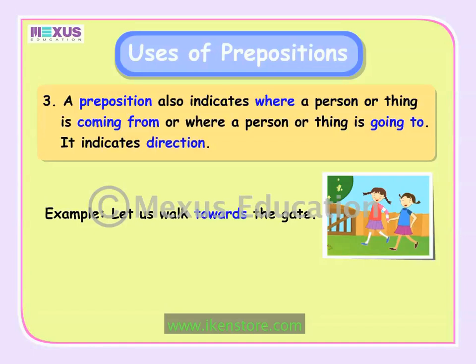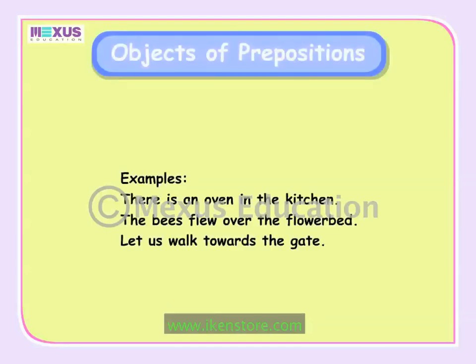Now that we have learned about the uses of prepositions, let us look at the kinds of prepositions. In all the three examples mentioned here, the prepositions "in," "over," and "towards" govern the nouns kitchen, flower bed, and gate respectively.